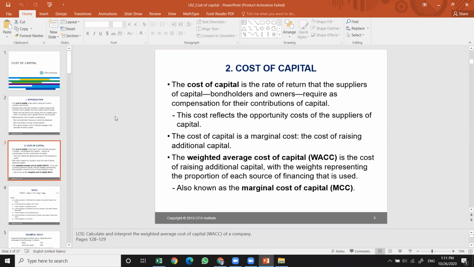It can be a fixed amount, it can be an agreed amount from the profit and so on. So these costs reflect the opportunity cost of the supplier for the capital. And everybody is familiar with what opportunity cost means: if you invest your money here, you could have invested it somewhere else that could give you some return. So the opportunity cost of investing the money in project A is putting the money in the bank account.